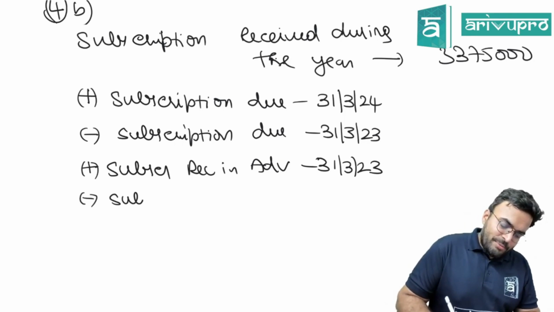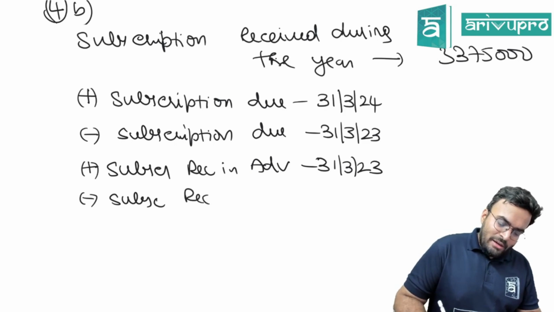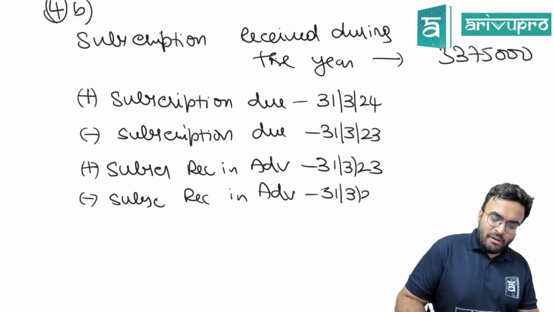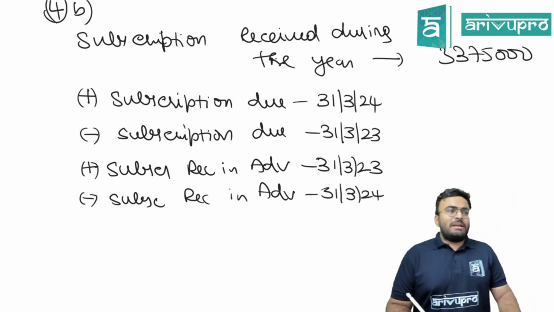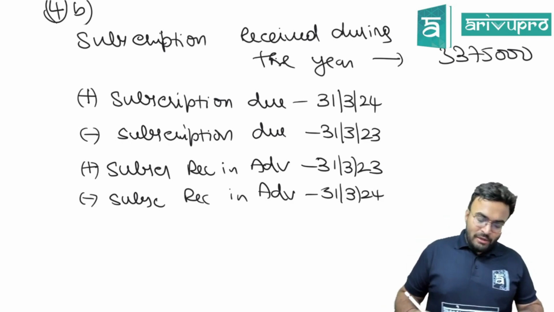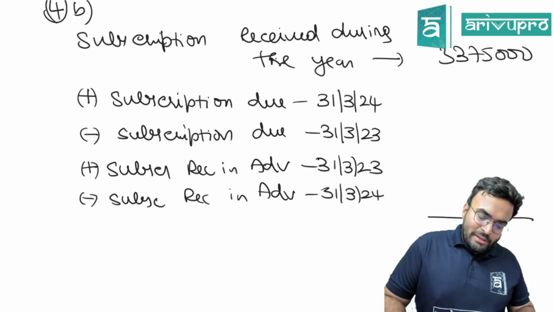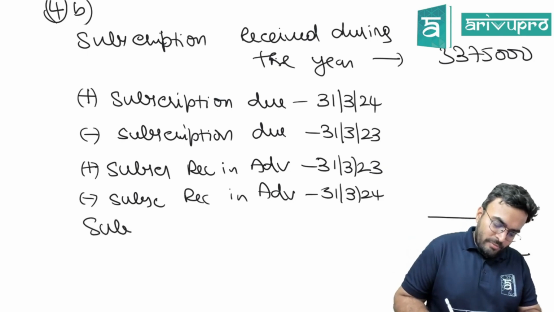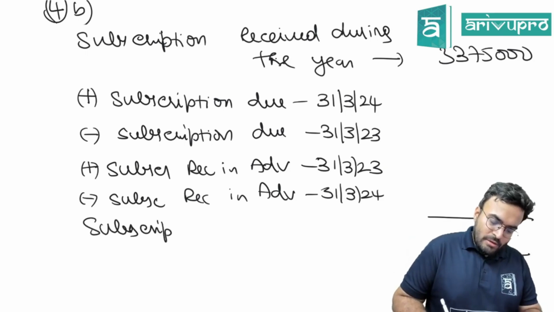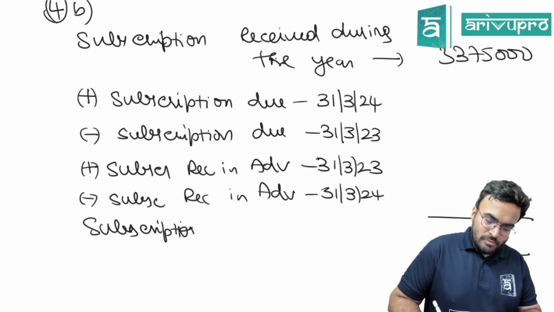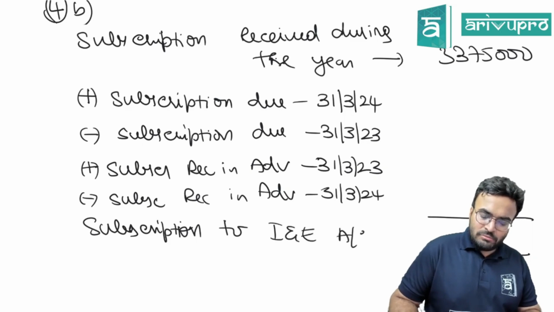Minus subscription received in advance 31st of March 2024. Clear? These things if you do, you'll get the subscription to income and expenditure account.